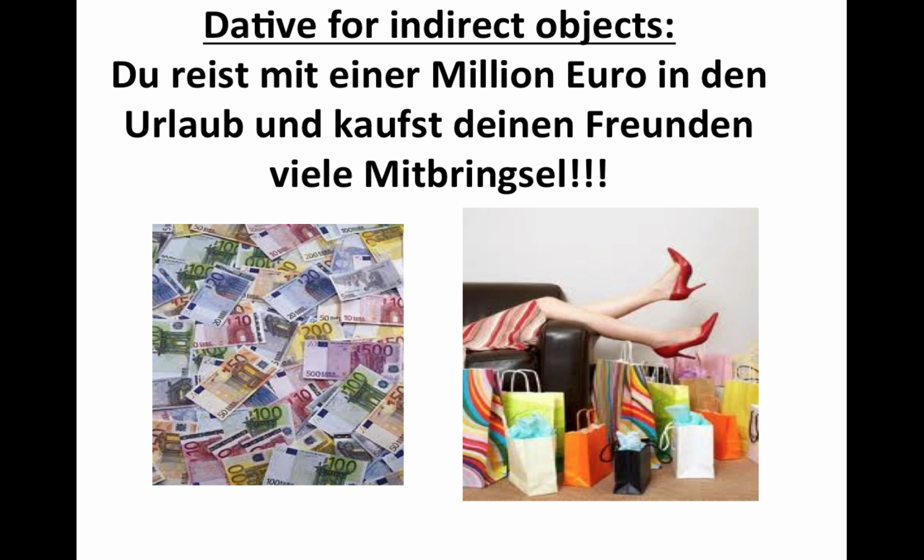Let's look at a little more things here. So the dative is for indirect objects. Imagine the following. Du reist mit 1.000.000 Euro in den Urlaub und kaufst deinen Freunden viele Mitbringsel. First of all, do we have in this wonderful sentence a dative? Maybe we break everything down and look at all the elements.